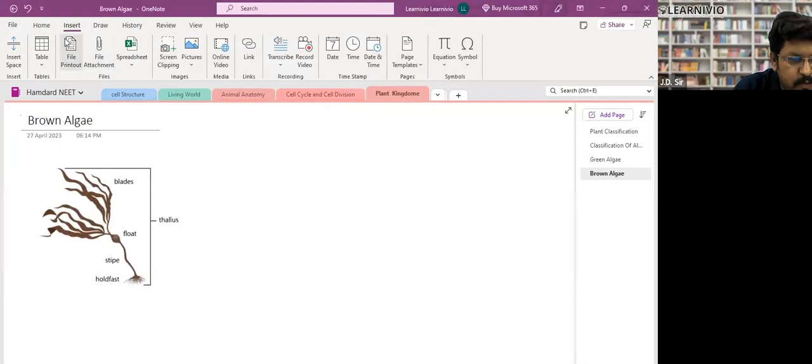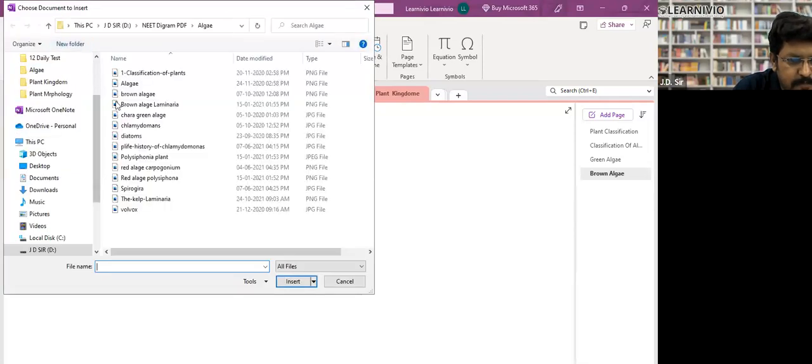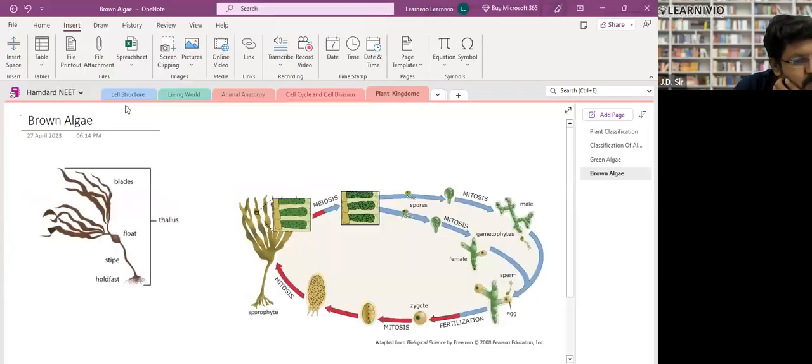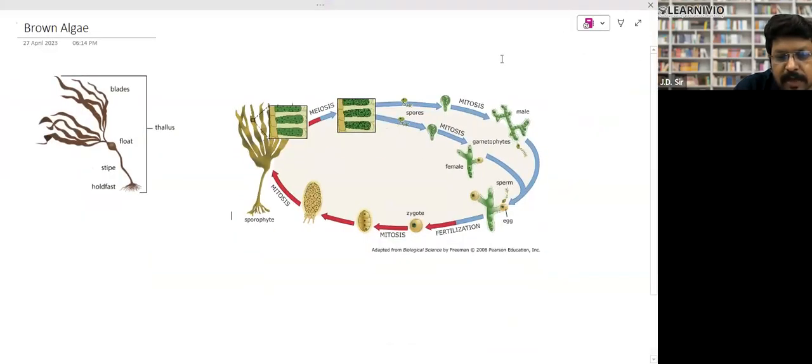Let me insert some more diagrams of brown algae. So these are the diagrams of brown algae, right? And these are the largest algae. They are the giant algae. You can't even imagine how long they can be. Brown algae can be up to 100 meters, right?